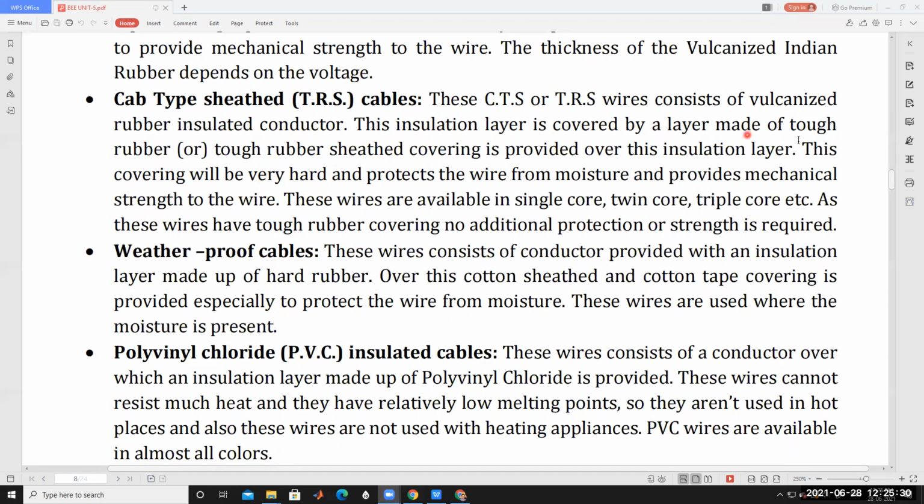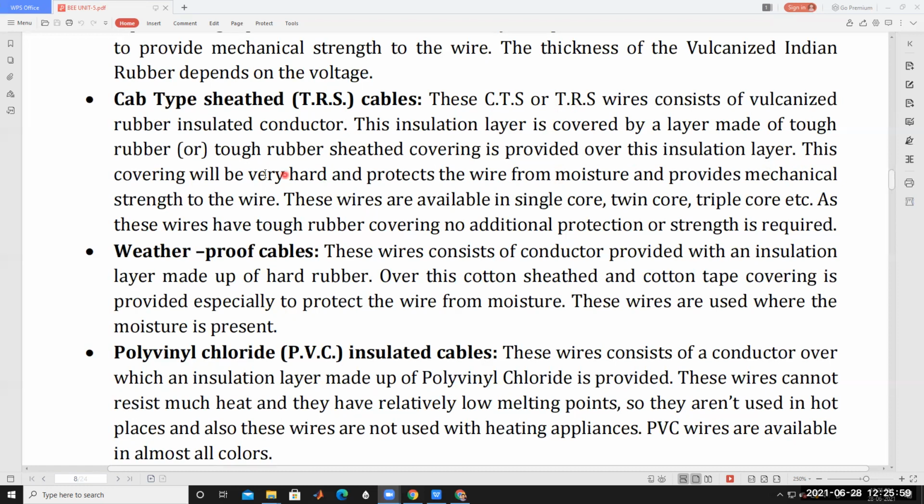So tough rubber sheathed. TRS means tough rubber sheathed, where a covering is provided over the insulation layer. So, cab type sheathed or tough rubber sheathed. Cables are classified like this: sheathed cable, cab type sheathed or tough rubber sheathed.